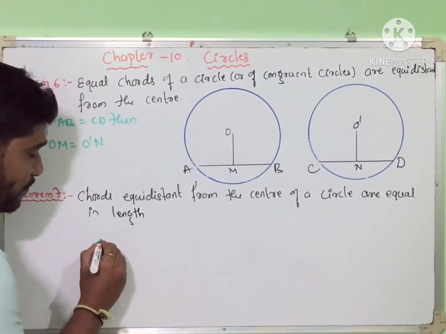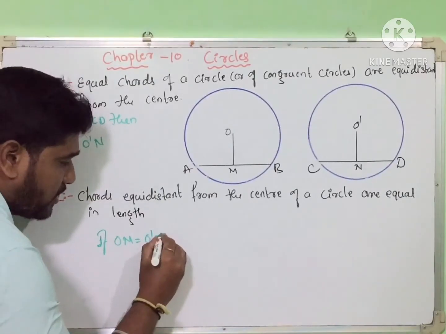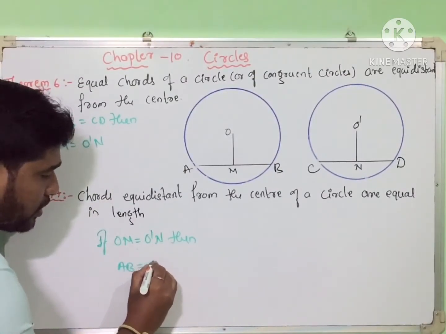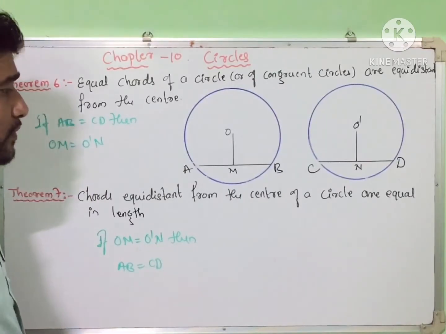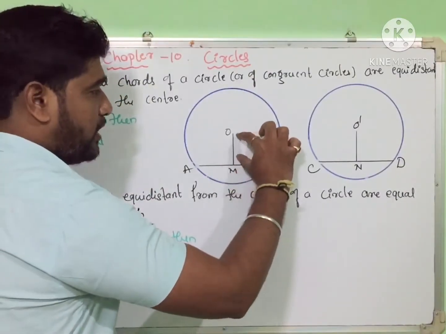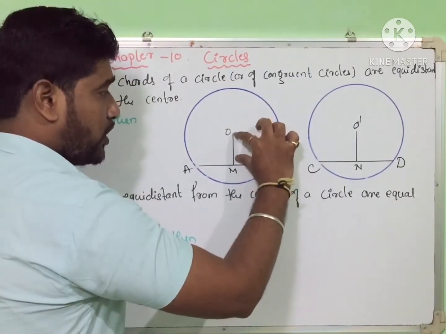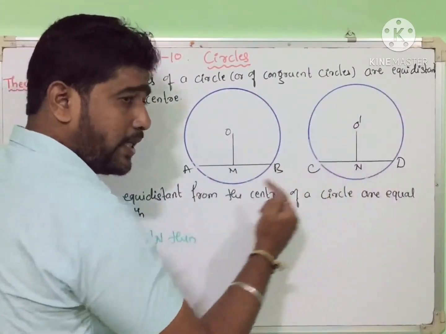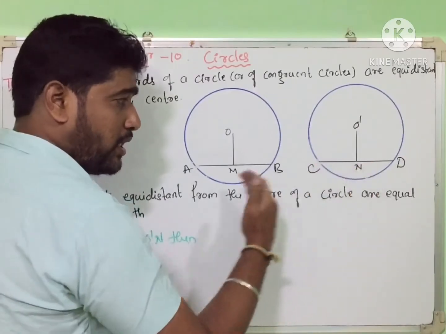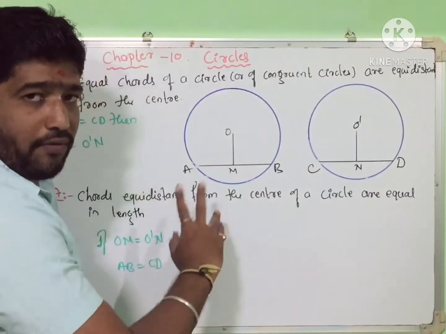So here they given, if OM is equal to O dash N, then AB is equal to CD. Is it clear? So chords are equal means they are equidistant from the center. This distance is equal, right? So this is one theorem, and this is the converse part. This length is equal means the chords are equal. Is it clear? The chords are equidistant from the center means the chords are equal. The chords are equal means they are equidistant from the center, vice versa, right?